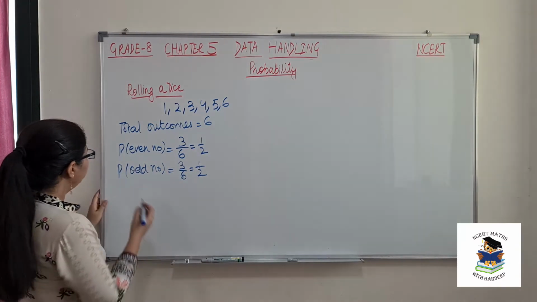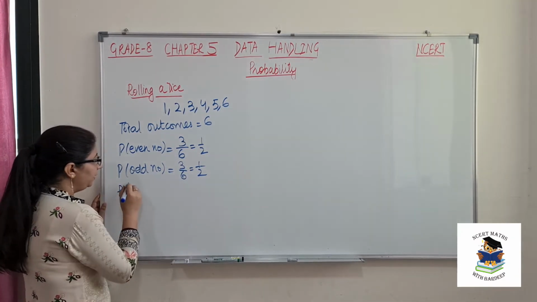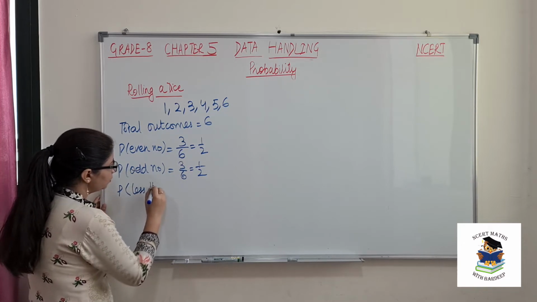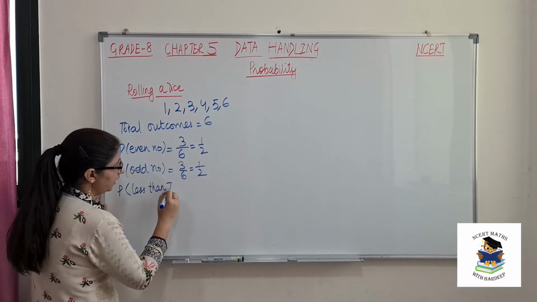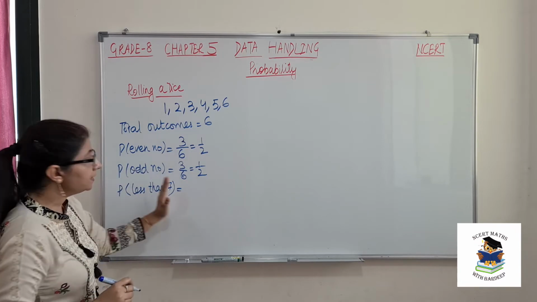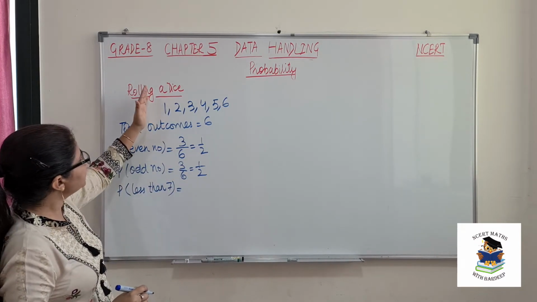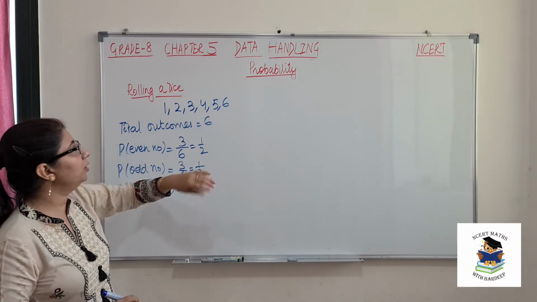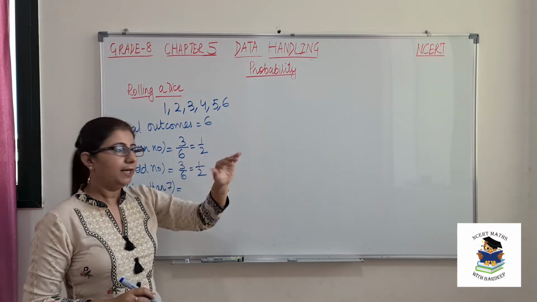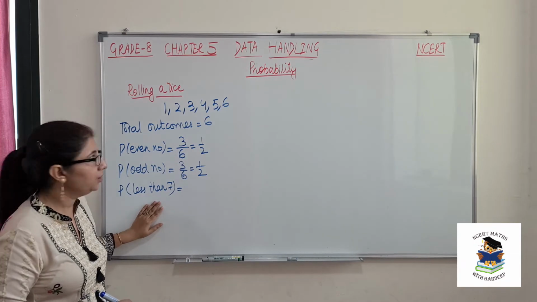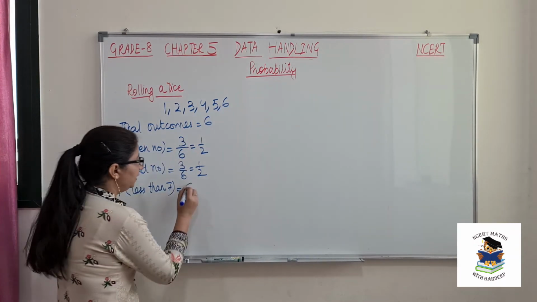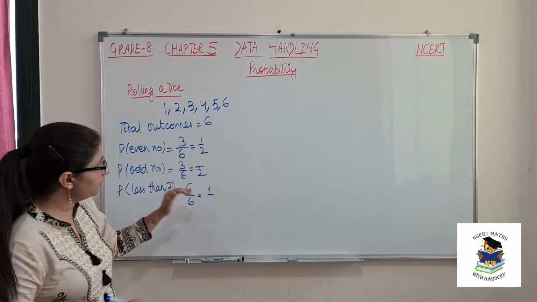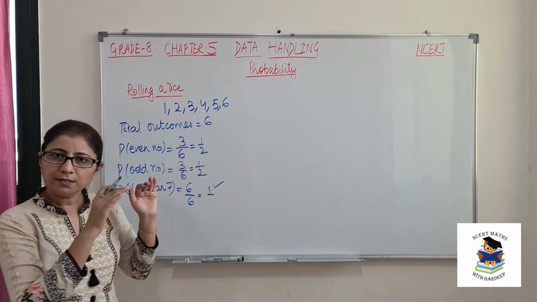So let's see, if I say what is the probability that when you roll a dice, your outcome is always less than 7. So less than 7 we need. So we can see that all these numbers are less than 7. Means when you roll, any number will come that will satisfy this condition. So all 6 numbers, that is 6 over 6, this is 1. So maximum value of probability is 1.